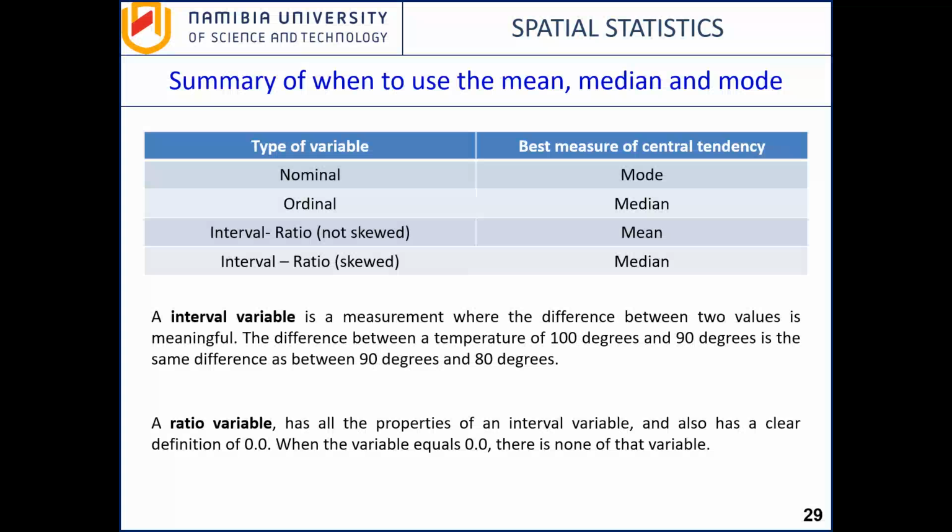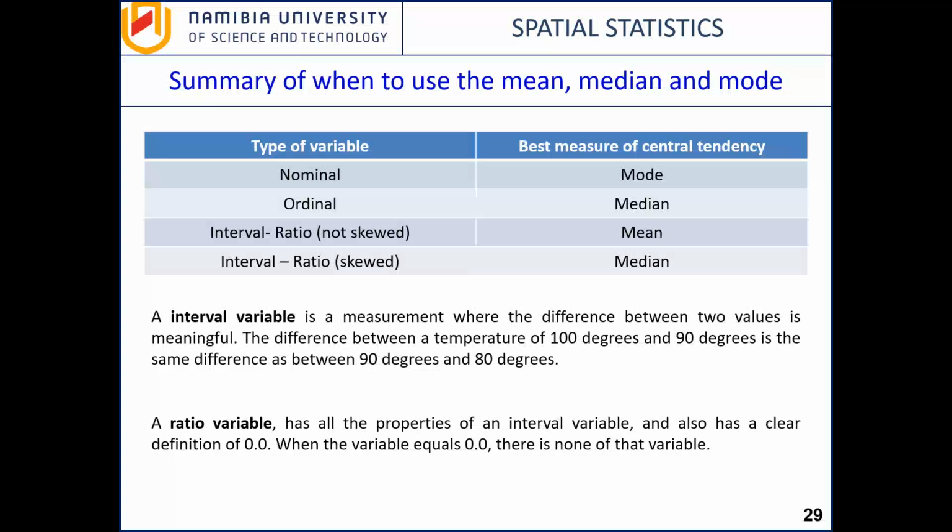But now it's important to define another type of variables, what is called interval variable and ratio variable. What is an interval variable? If we just read the definition, it's a measurement where the difference between two values is meaningful. The difference between a temperature of 100 degrees and 90 degrees is the same as the difference between 90 and 80 degrees. So the difference is what really matters.